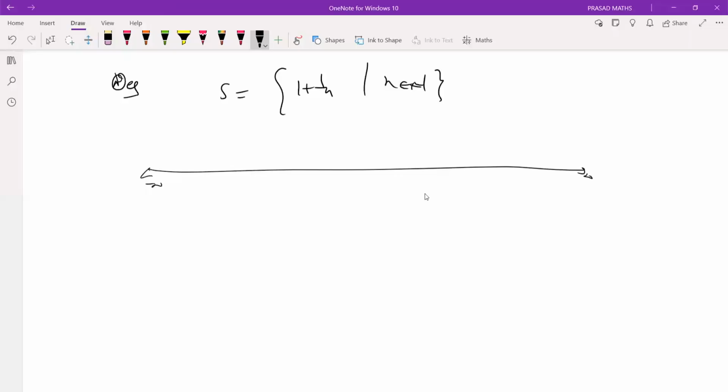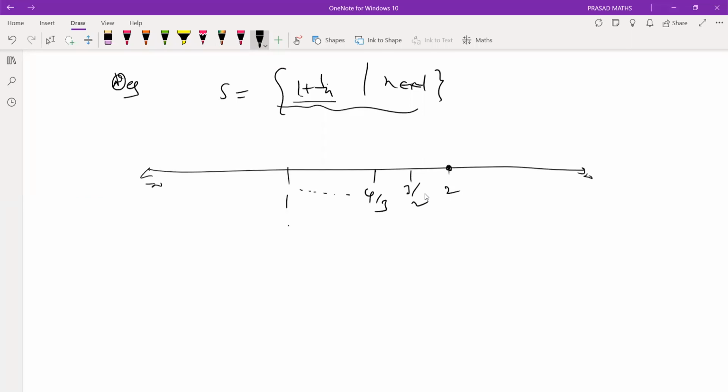If you want, the definition is to take any neighborhood. What are my points? First locate the points. 1 + 1 is 2, 1 + 1/2 is 3/2, and 3/2 is always less than 2. Therefore, it is to the left side of 2. You can take 1 + 1/3, that is 4/3, so towards 1.